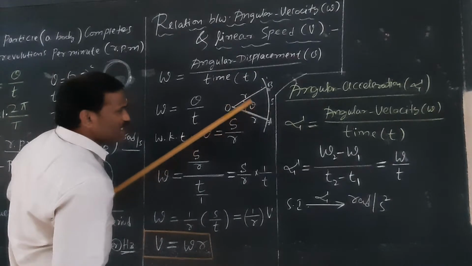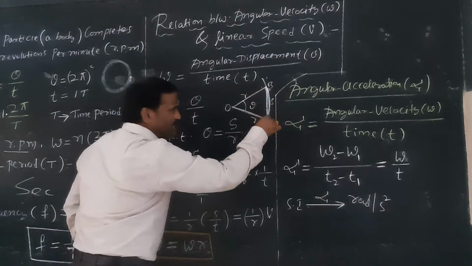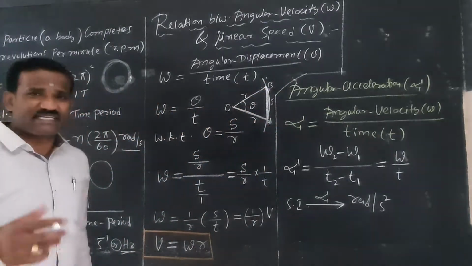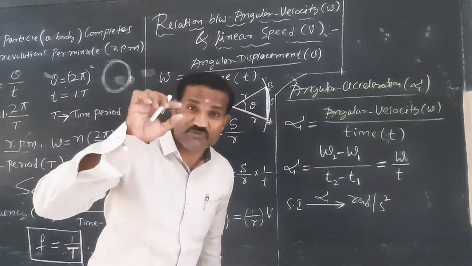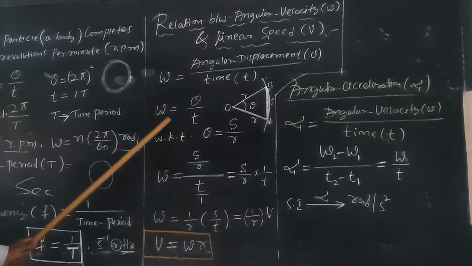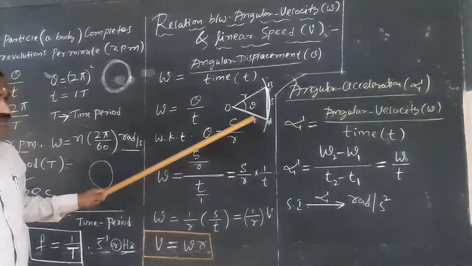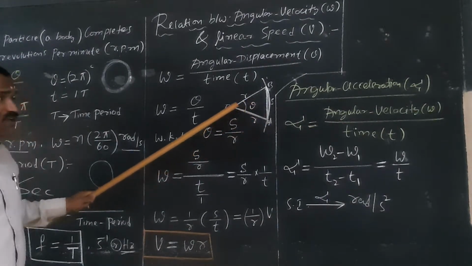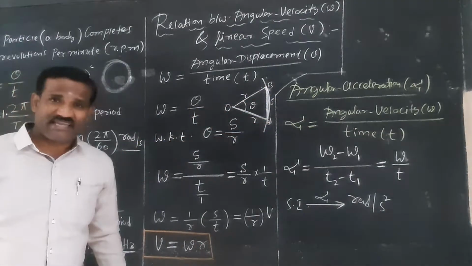If theta is very small, this arc length AB is almost equal to the straight line AB. The arc AB and the straight distance AB, almost arc length is equal to linear distance, if theta is very small. Therefore, omega is equal to angular displacement by time. Let theta be the angle described by the radius vector in a small interval of time. Therefore, arc length AB is almost equal to the linear length AB.